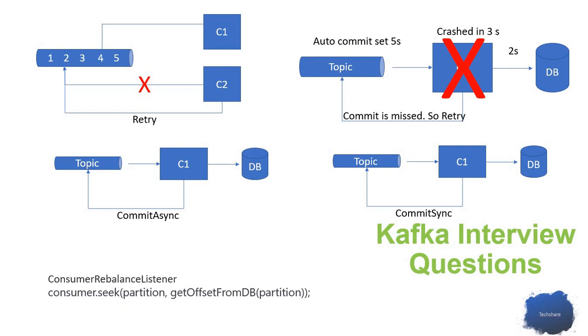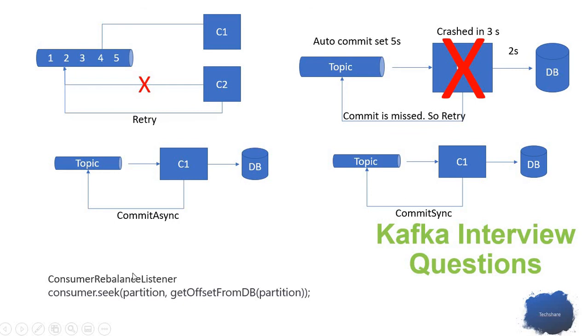For that we can make use of the rebalance listener. Whenever a rebalance happens, that will trigger the rebalance listener, where we have methods like on partitions revoked or on partitions assigned when a new consumer is added. In that method we can commit the offset to the topic, telling it that I have already processed 5 messages.